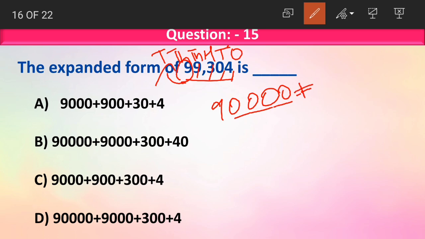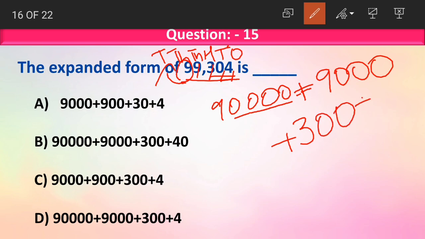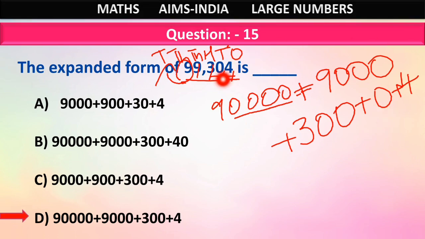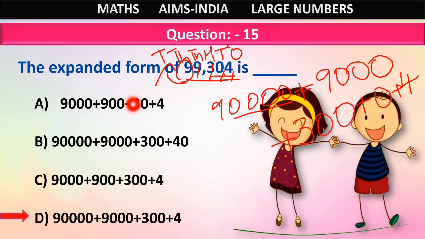The next digit is 9. Again after 9 we have 3 digits, so place 3 zeros. The next digit is 3. After 3 we have 2 digits, so 2 zeros. Then 0. The place value of 0 in any place is 0 only, so we can simply write 0. The last number is 4 in ones place. The place value will be 4 only. Now which option here is the same as the answer? Option D, 90,000 plus 9,000 plus 300 plus 4. Clear, children? What is expanded form?